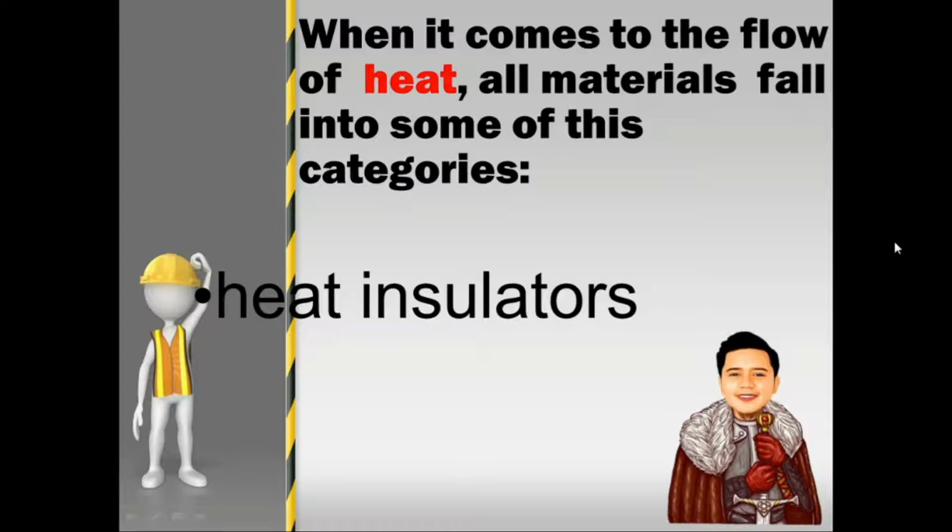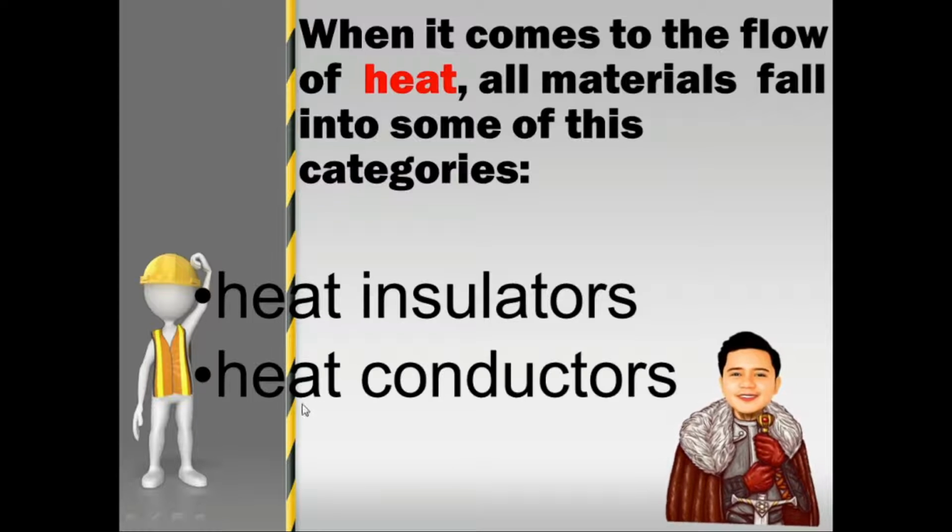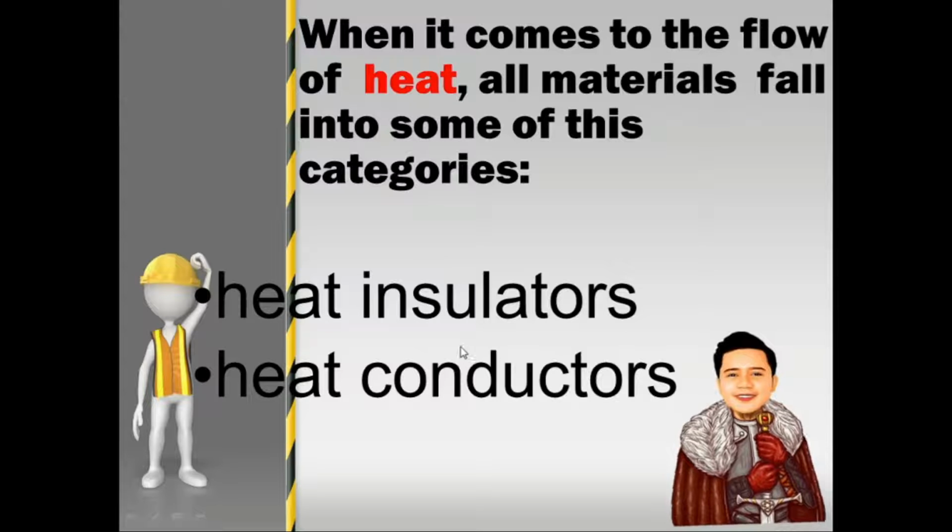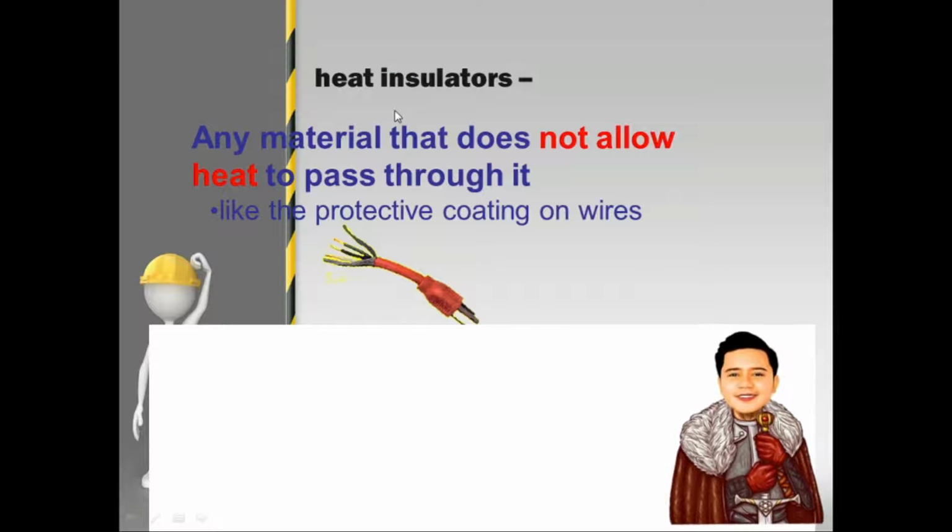We have the heat insulators and heat conductors. So again, what are the two heat conductivity? We have the heat insulators and heat conductors. When we say heat insulator, just like the electrical insulator, it does not allow.